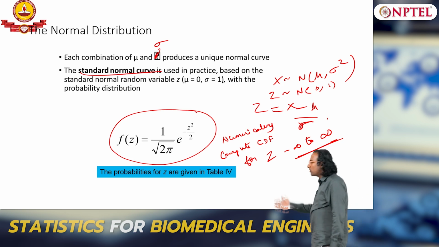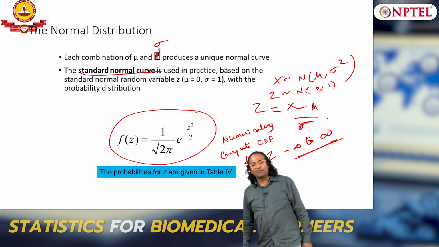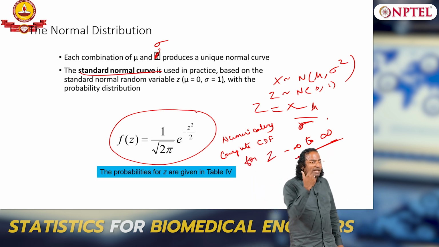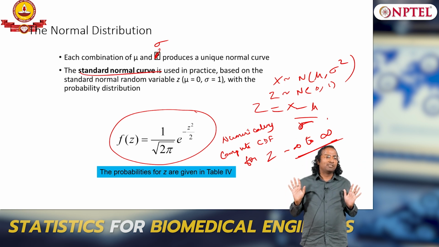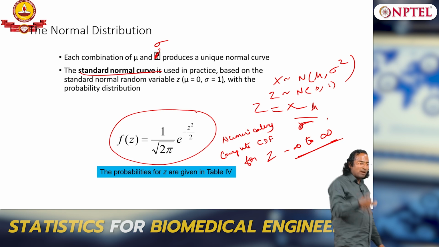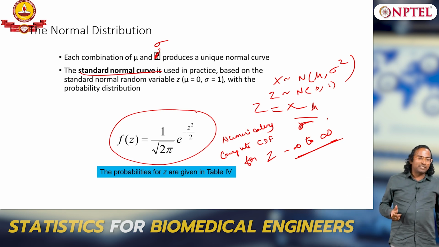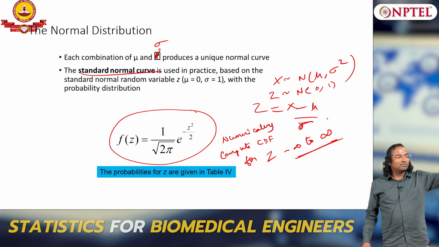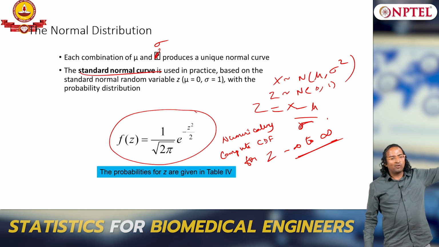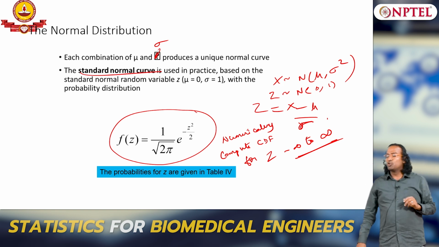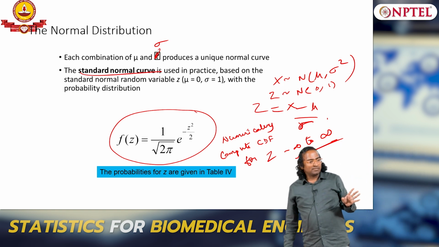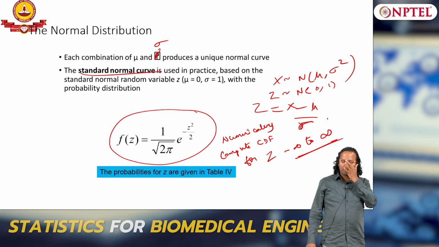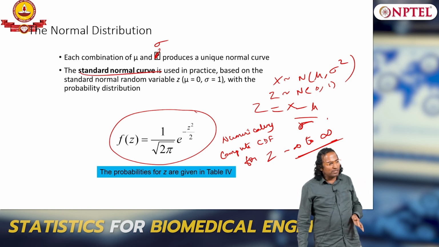So I can compute the CDF for this one equation and form a lookup table. So for any normally distributed variable you give me, what will I say? Change it to standard normal, go look at the lookup table. You do not need to do numerical integration every time. That is the advantage of doing it this way.